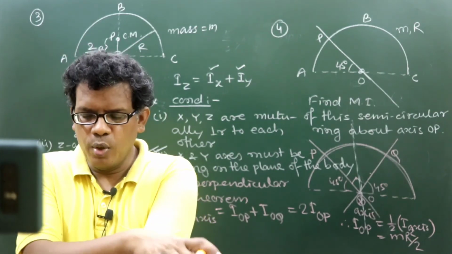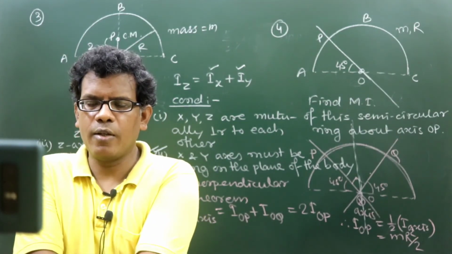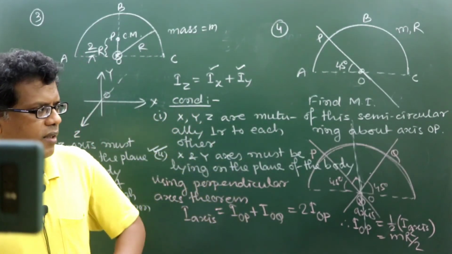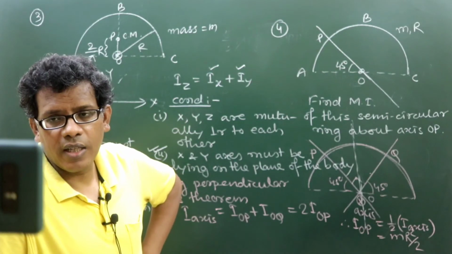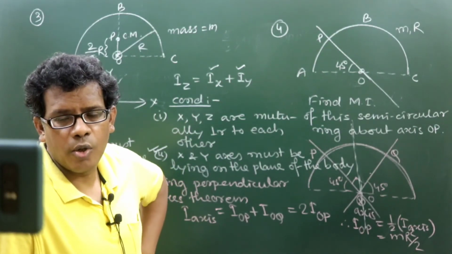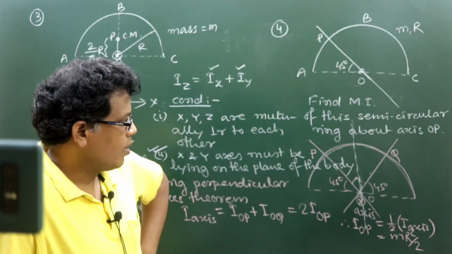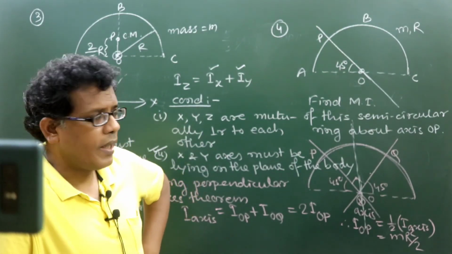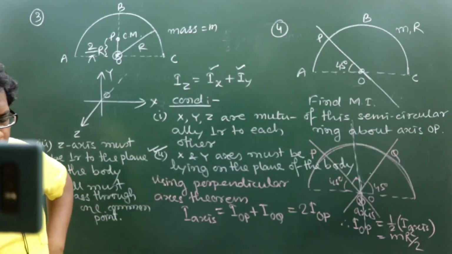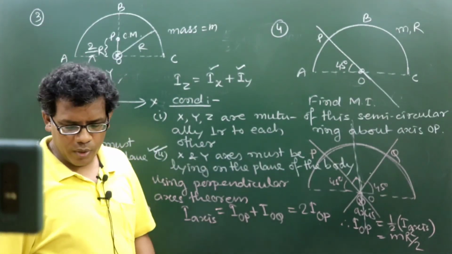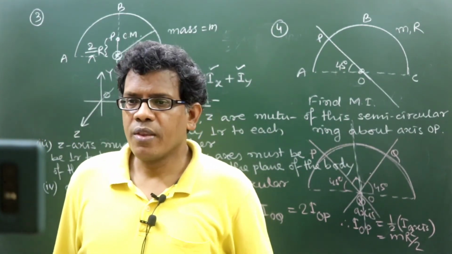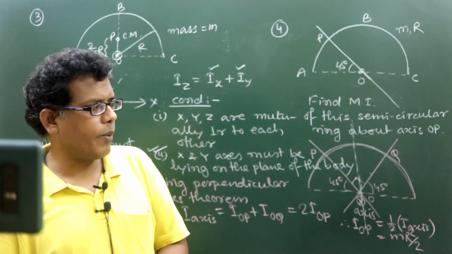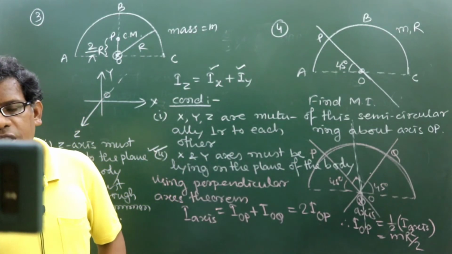The set of two lines can decide one particular plane, and on a curved surface there is no plane surface part. On a curved surface at one point you can draw one line as a tangent. So these two lines can't be taken lying on the plane of the body. That's why this theorem can only be used on the plane surface, the body having plane surface, or on the cross section, as I said.